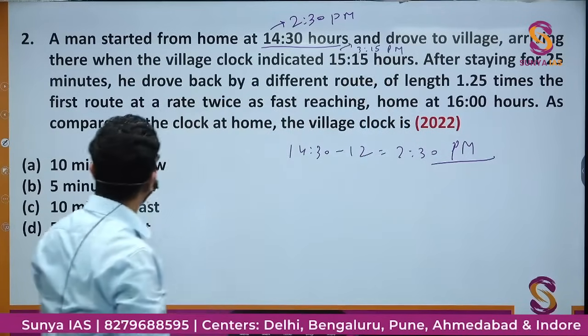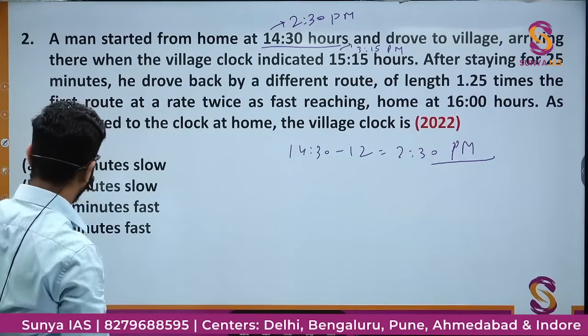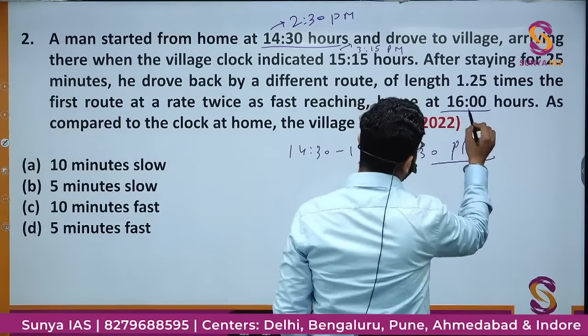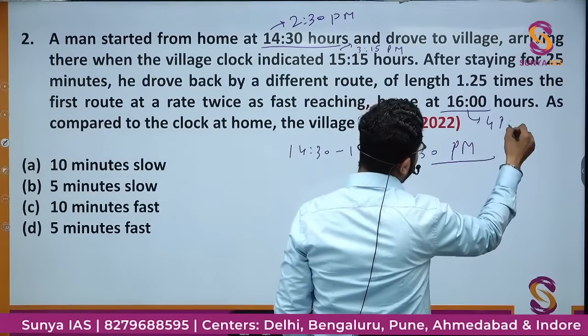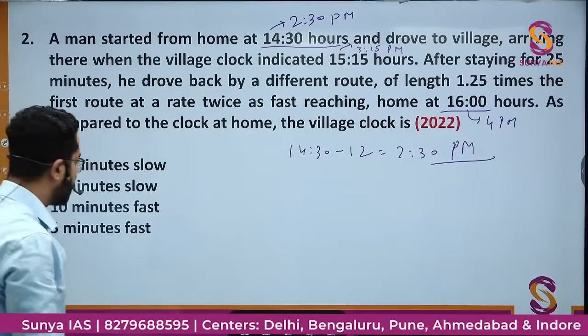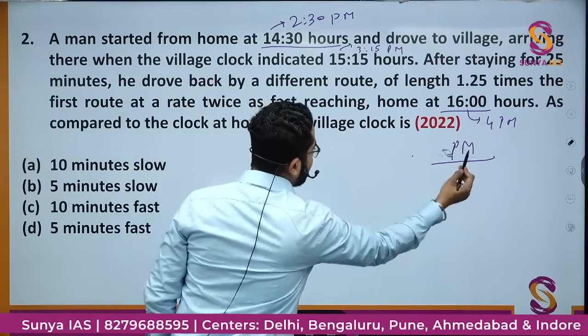After staying for 25 minutes, he drove back by a different route of length 1.25 times the first route, reaching home at 16 hours. 16 minus 12, that is 4 p.m. As compared to the clock at home, the village clock is... The question asks what the village clock is.